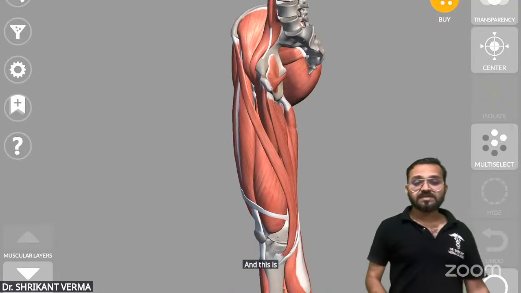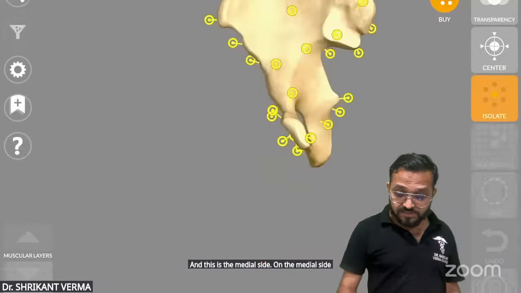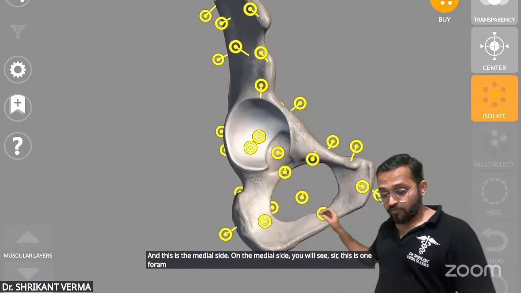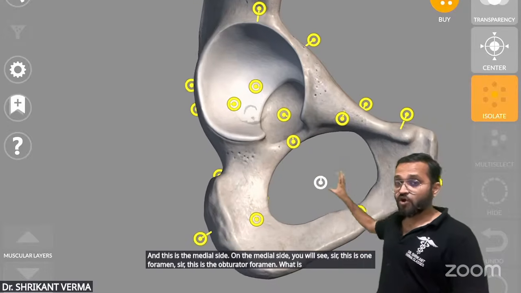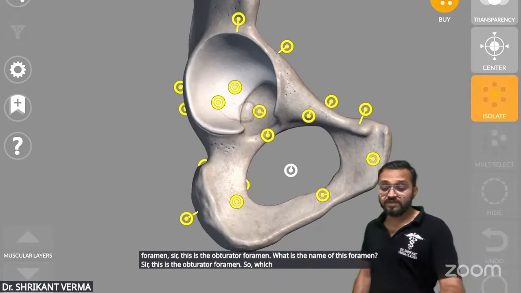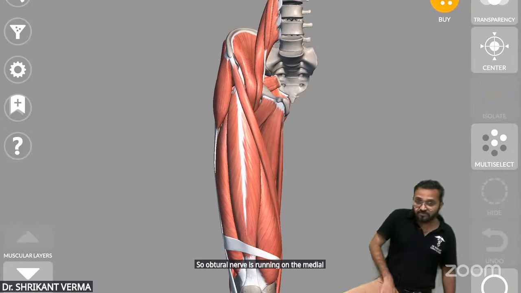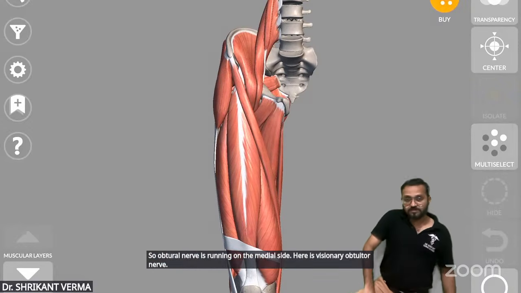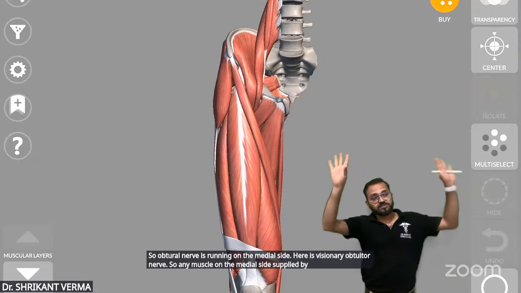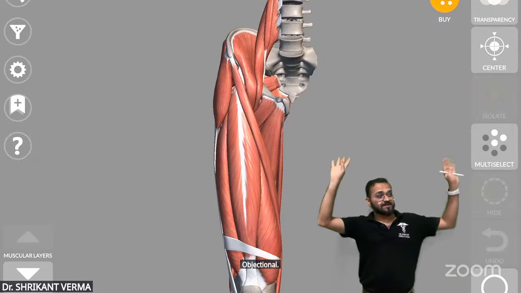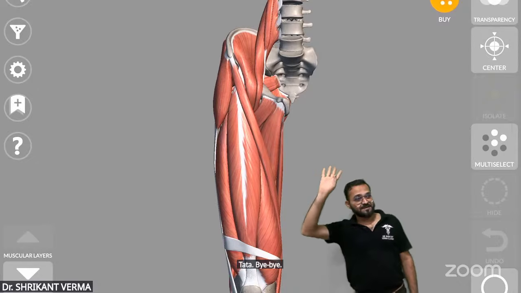And this is the medial side. On the medial side, you will see this is one foramen. What is the name of this foramen? This is the obturator foramen. Which nerve is coming from here? Obturator nerve. So the obturator nerve is running on the medial side. So any muscle on the medial side is supplied by the obturator nerve. Khatam, tata, bye bye, gaya.